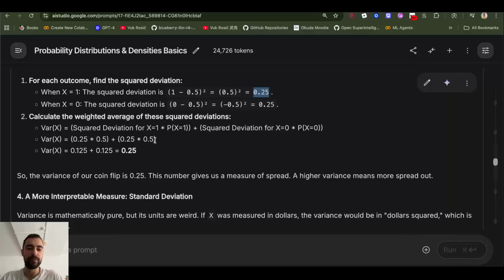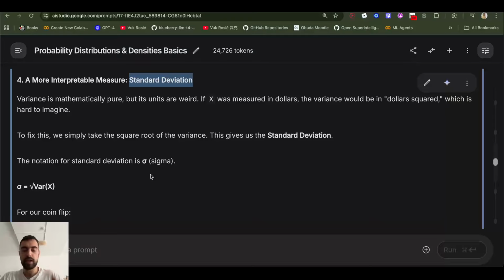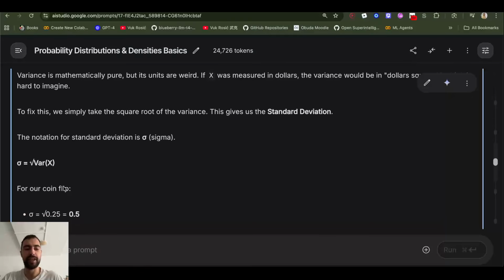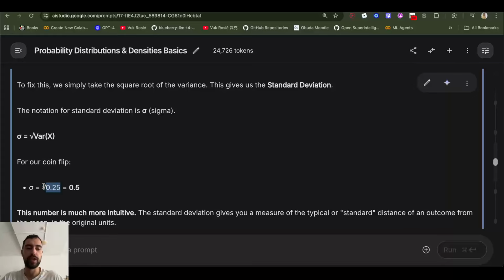So I would be $0.25 squared away from the mean, which is a bit weird. So we use more interpretable measure, standard deviation, that I just mentioned. So we just take the square root of the variance to get the standard deviation. So square root of 0.25 is 0.5.